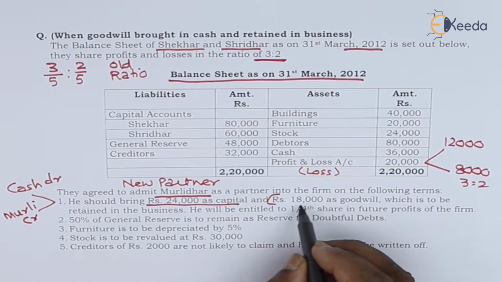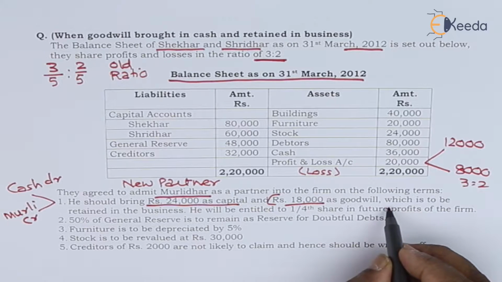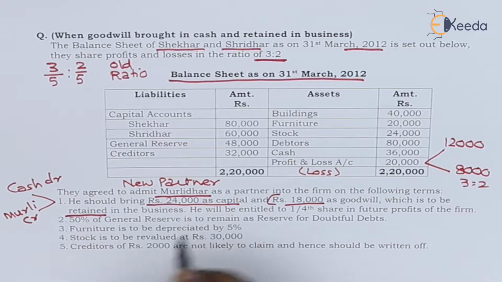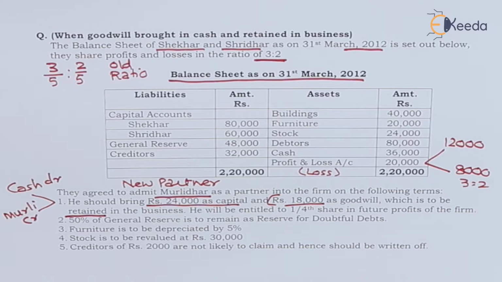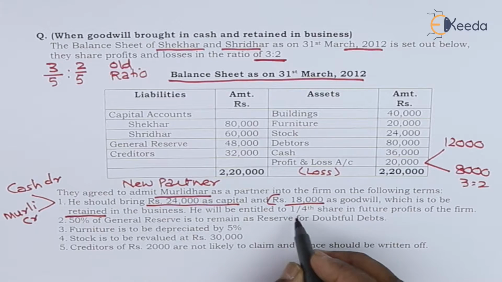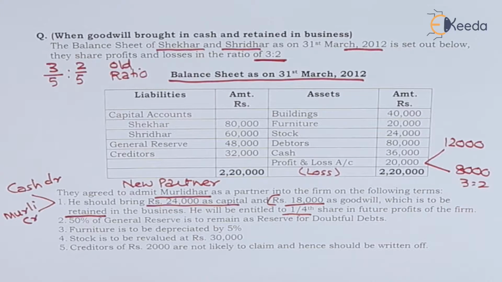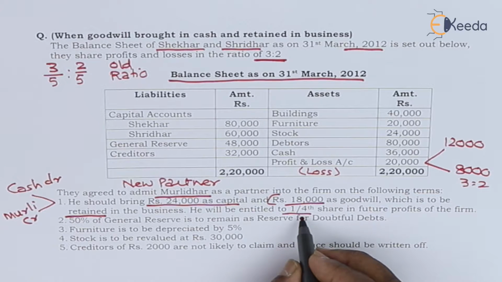And rupees 18,000 as goodwill, which is to be retained in business. That means the new partner brings the amount of goodwill in cash. The amount is distributed among old partners in sacrifice ratio, but they don't withdraw that cash from the business. It becomes part of their capital. He will be entitled to 1/4 share in future profits of the firm. This is the profit share of the new partner in the future firm.